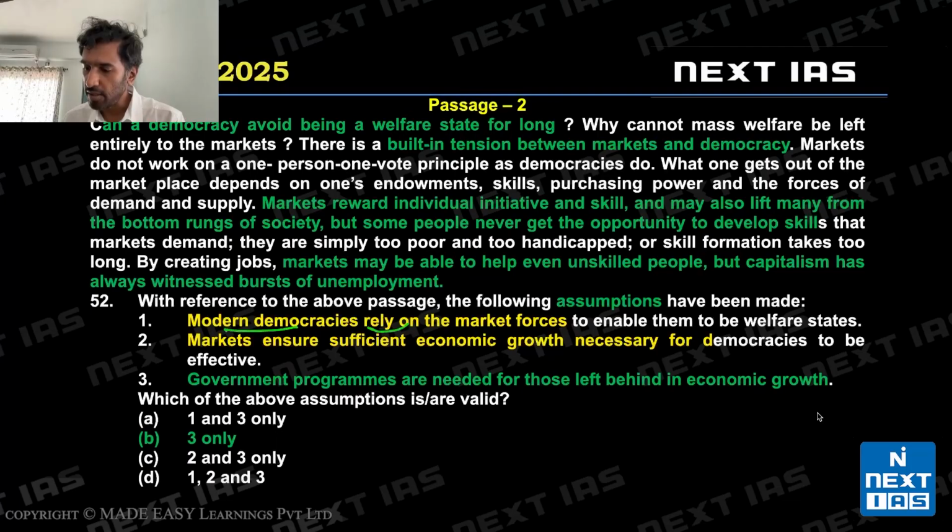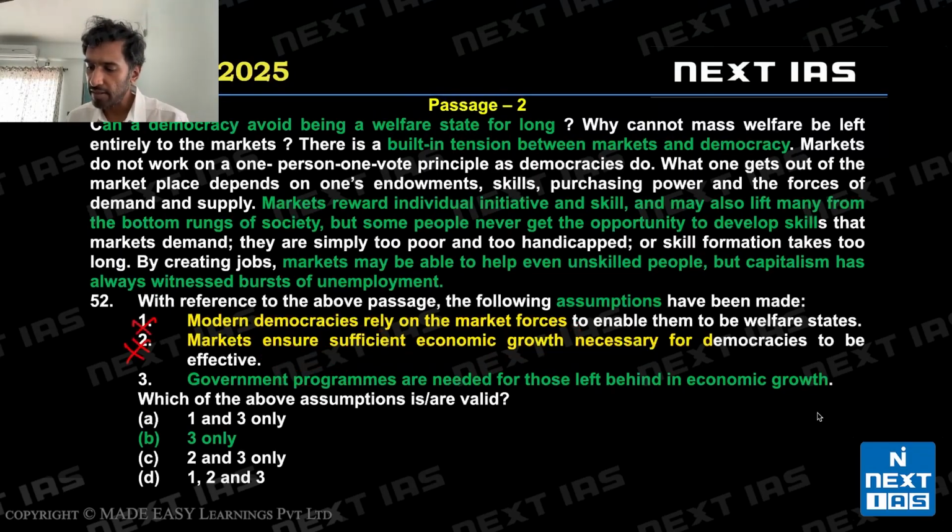Modern democracies rely on market forces, not stated. To enable them to be welfare states, not stated. One is an invalid assumption. Two says markets ensure sufficient economic growth necessary for democracies to be effective. Sufficient economic growth has not been stated. It's an invalid assumption. If I say don't ensure sufficient economic growth, since sufficient economic growth has not been discussed, this won't have any impact, right? Sufficiency of economic growth not discussed.